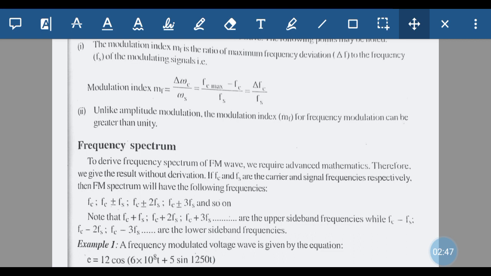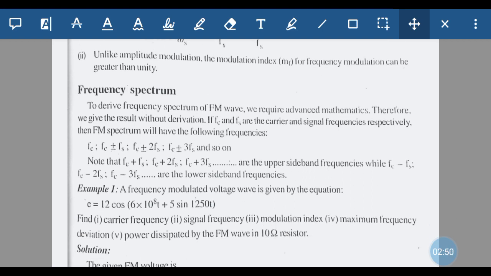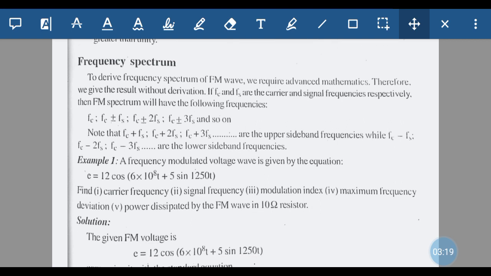Now we can go through some of the problems related to frequency modulation. We have a frequency modulated voltage wave given by the equation E equal to 12 cos of (6 into 10 raised to 8 t plus 5 sin 1250 t). Find the carrier frequency, signal frequency, modulation index, maximum frequency deviation, and also the power dissipated by the frequency modulated wave in a 10 ohm resistor.